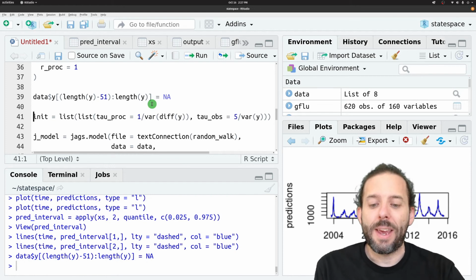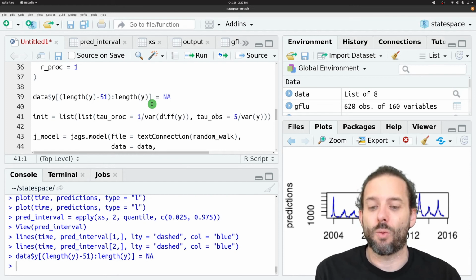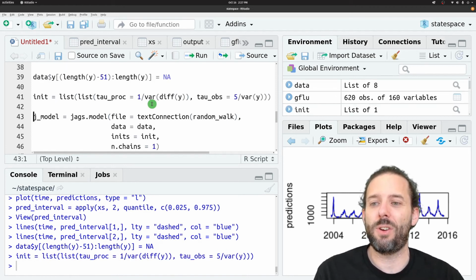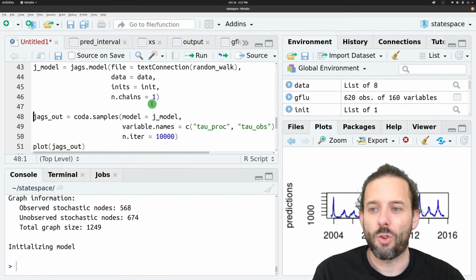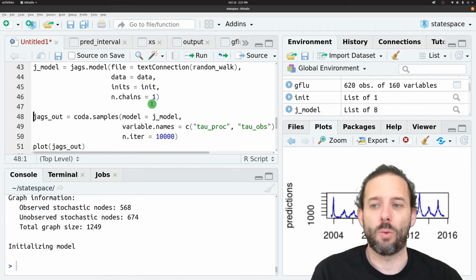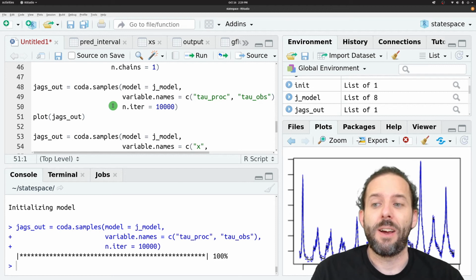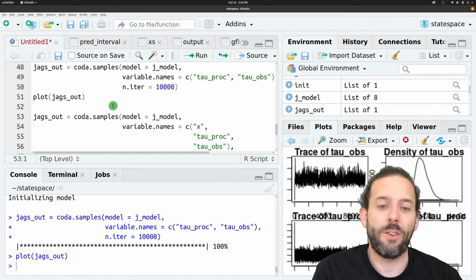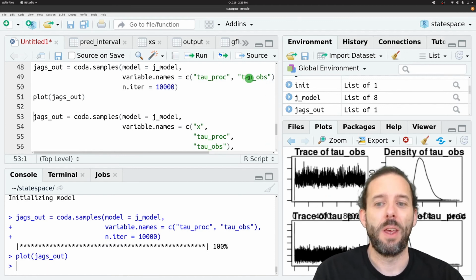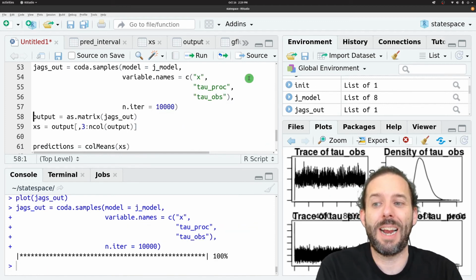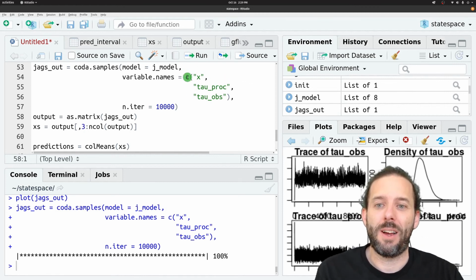And now we can go ahead and rerun our model. So we'll recreate the initialization, we'll create our model again, and we'll run the first 10,000 samples to burn in. We can then check to see if things have burned in successfully, and it looks like they have. We have fuzzy caterpillars.